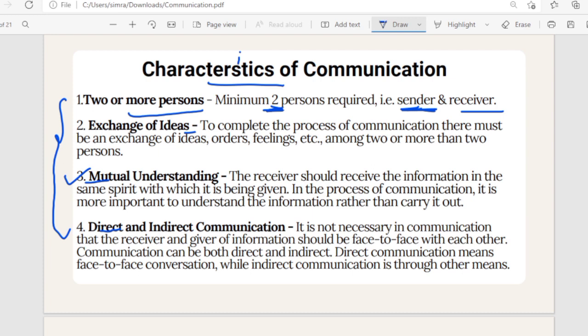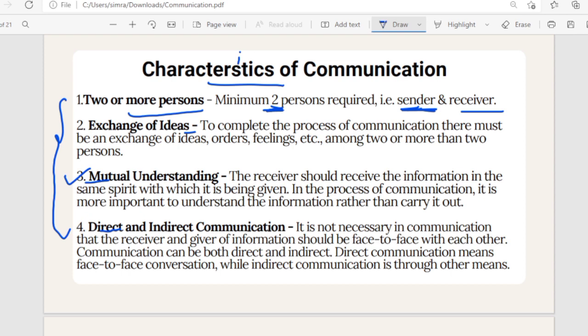No, right? And if you ask me a query regarding your subject, for example, mathematical science or chemistry, will I be able to answer it? No, because I don't know it. There is nothing common between us then, right? There is no mutual understanding between us.